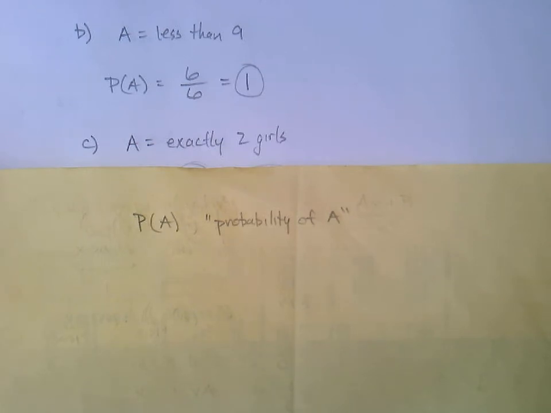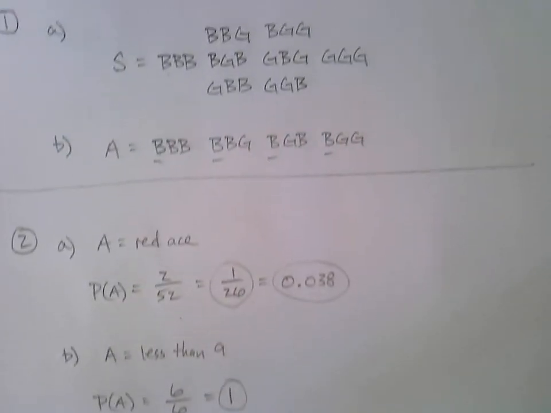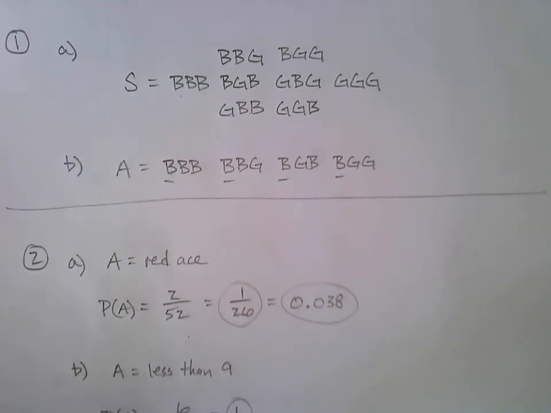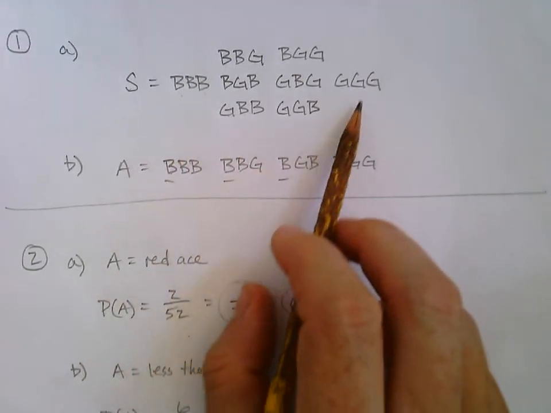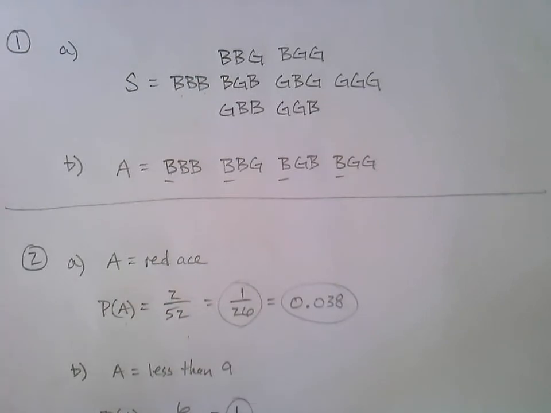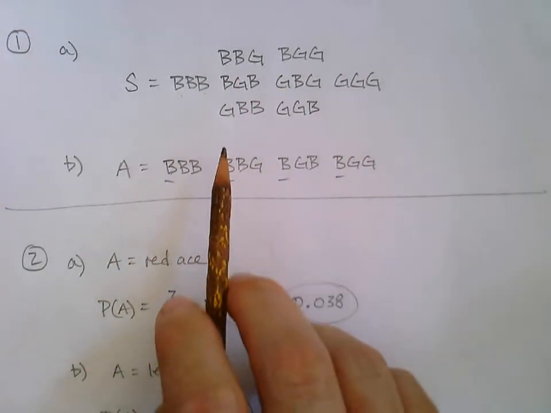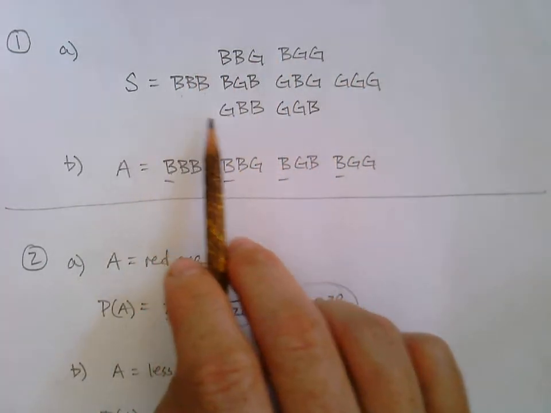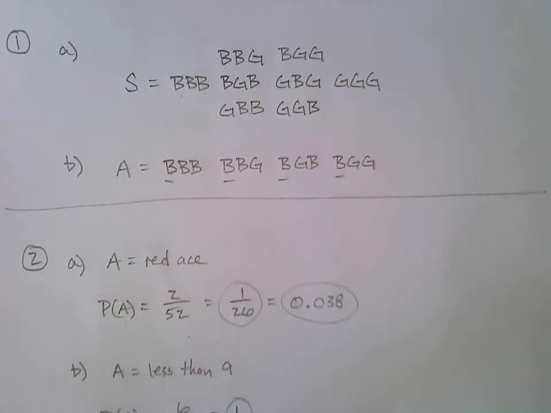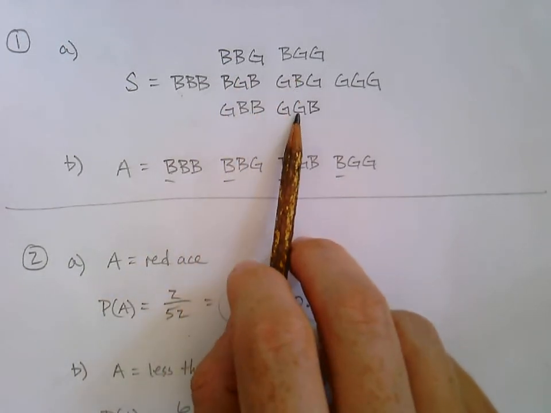Here, maybe it's helpful just to go back to our practice number 1. So here was the family of 3. So we see the sample space. Maybe how many are there in the total sample space? There are 8, right? So there are 8 total ways to have a family of 3. How many of them have exactly 2 girls, right? That's our event. Well, it's these, isn't it?